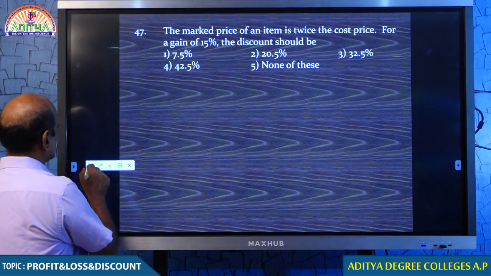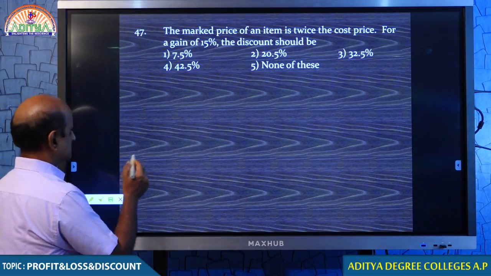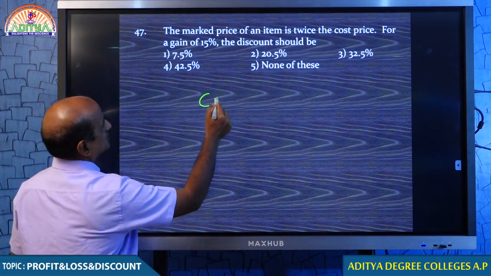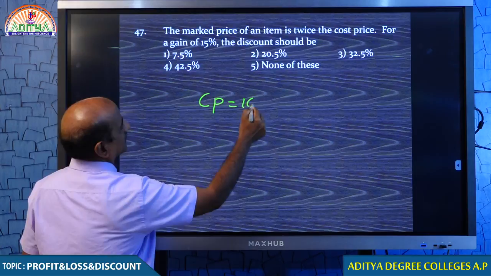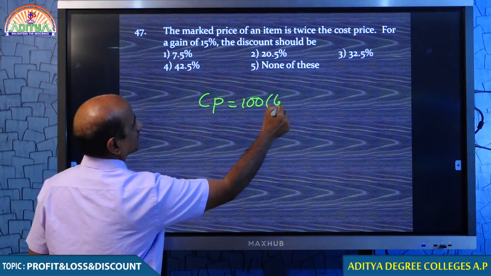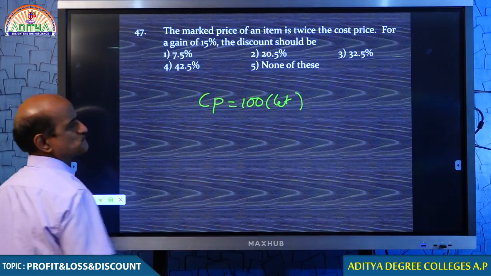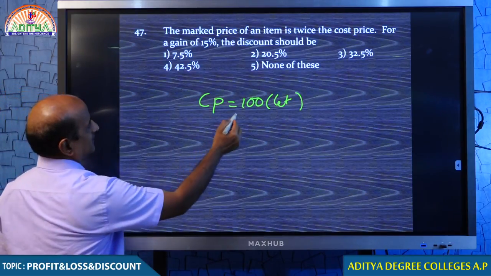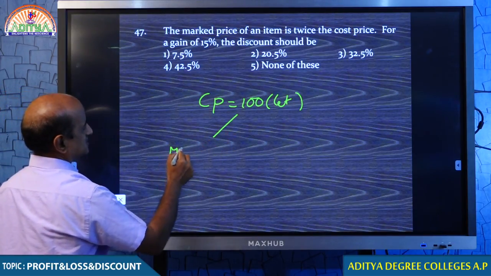Where do you start? Obviously, you start with the cost price. Let the cost price be 100. You understand, my dear students? When your cost price is 100, the market price is 200.